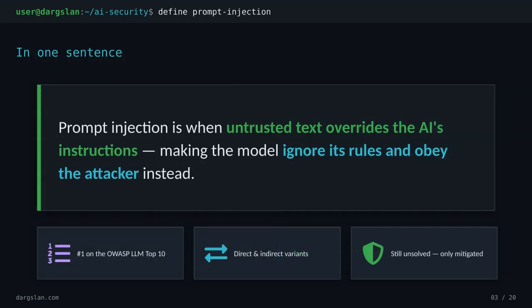So let's pin down a clean definition. Prompt injection is when untrusted text overrides the AI's instructions, making the model ignore its rules and obey the attacker instead. That single sentence is worth memorizing because it captures why this sits at #1 on the OWASP LLM top 10. It comes in direct and indirect flavors, which we'll unpack shortly. And, importantly, it remains unsolved. We don't fix it, we only mitigate it.